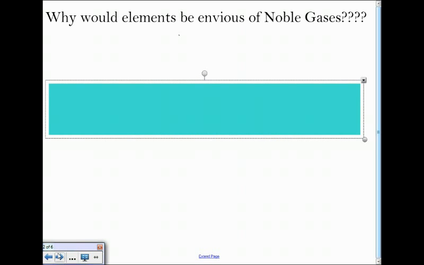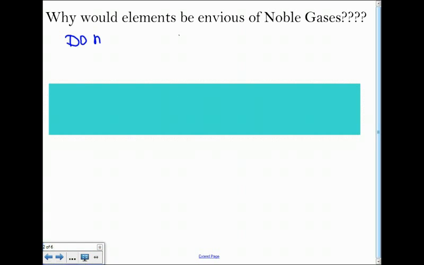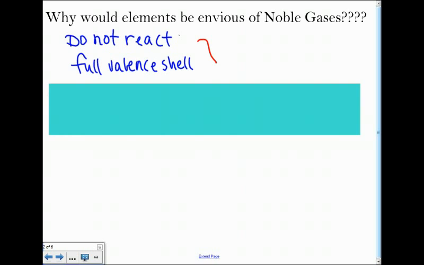And the reason is, noble gases do not react. The reason they don't react is they have a full valence shell. Because they have a full valence shell, we say that noble gases are stable. Noble gases are stable, other elements are not, but they want to be stable.